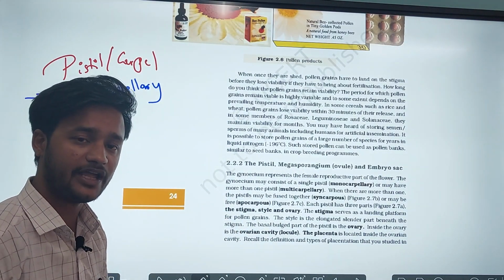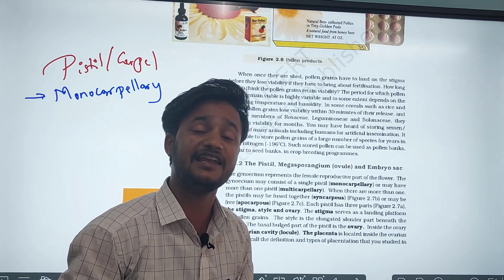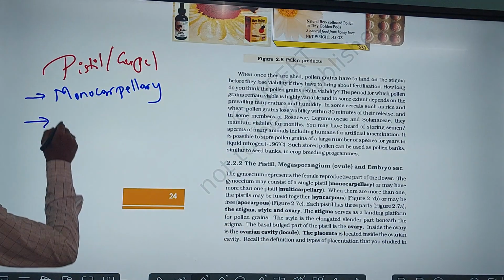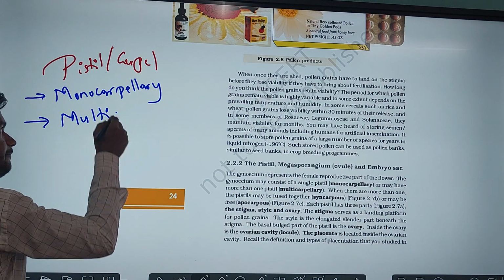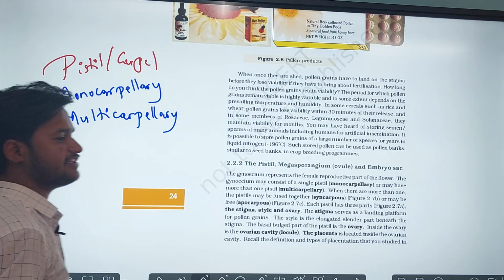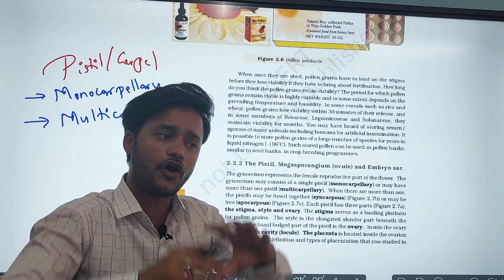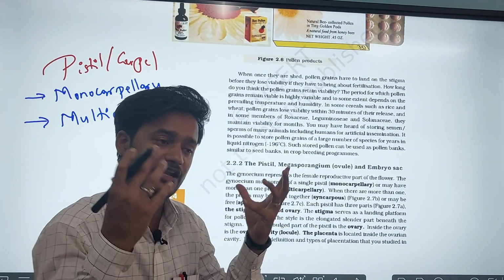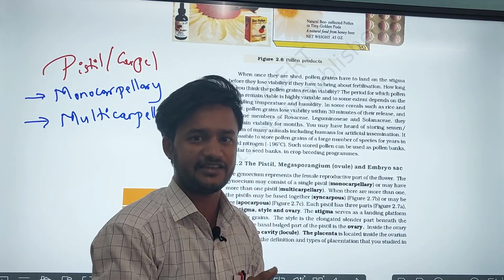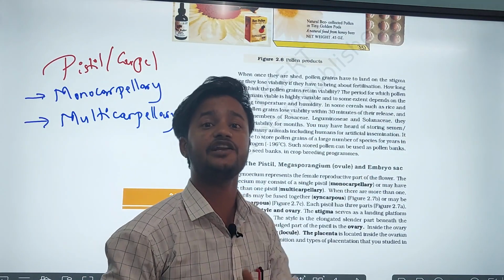Okay, so if the gynoecium is made up of many carpels, then it is called multicarpellary gynoecium. Multicarpellary gynoecium means the gynoecium is made up of many carpels or many pistils. If many carpels are present in the gynoecium and all the carpels are fused to one another, then it is called multicarpellary syncarpous gynoecium.